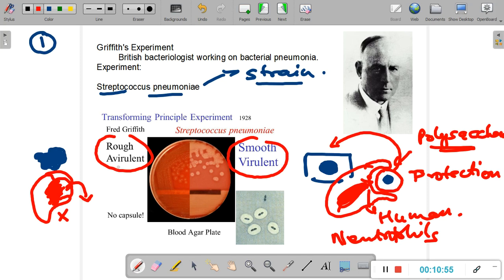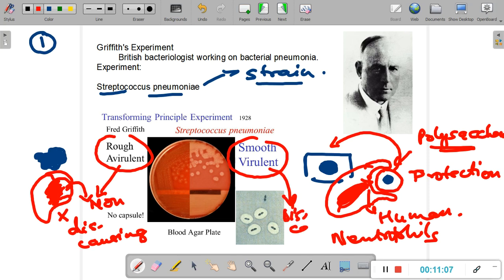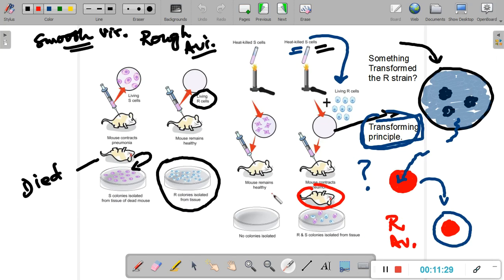Now let me also emphasize the term avirulent. Avirulent is a non-disease causing strain, whereas the term virulent means disease causing. And here in this micrograph you can actually see the capsule, this white blank area around these cocci is basically the capsule. Now let us proceed further. Now let us have a look at what experiment Frederick Griffith performed with these two strains of the bacteria.